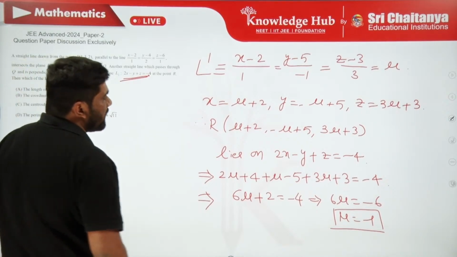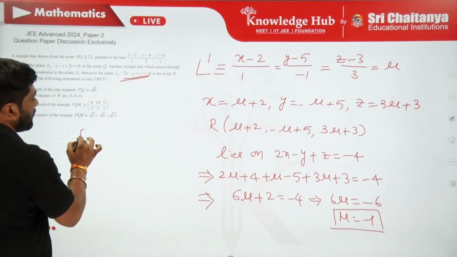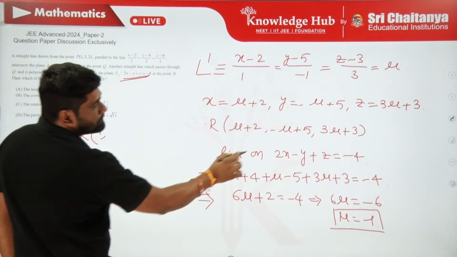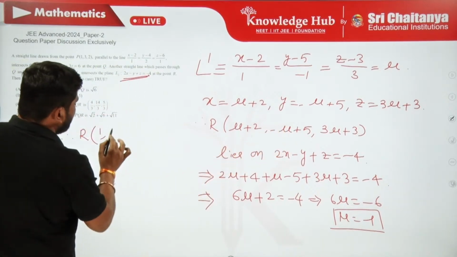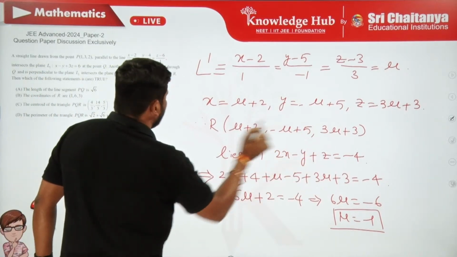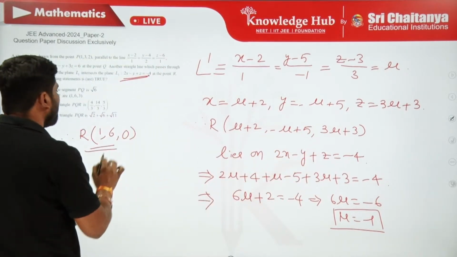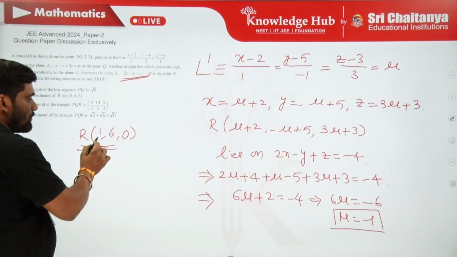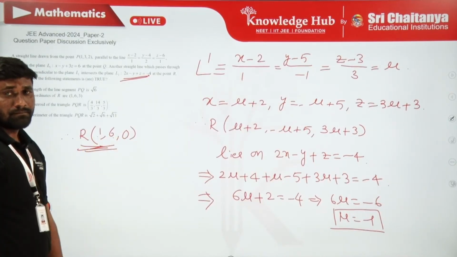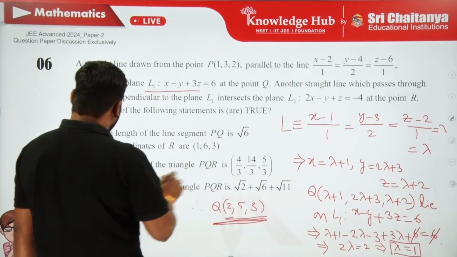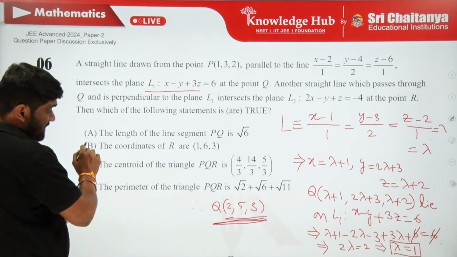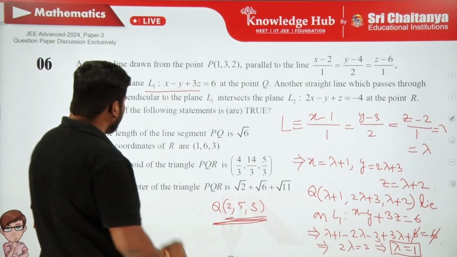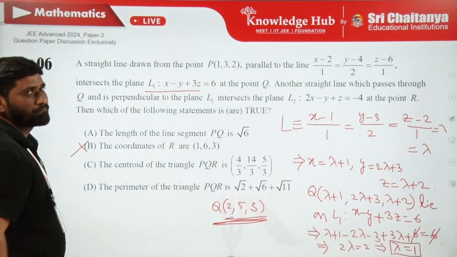So what is the point R? Therefore, the point R is 1, 6, 0. Clearly, students, we found the coordinates of R: 1 comma 6 comma 0. But it is given in the second option that the coordinates of R are 1 comma 6 comma 3. So option B is wrong.